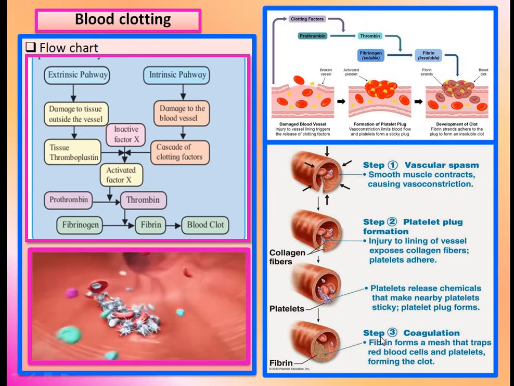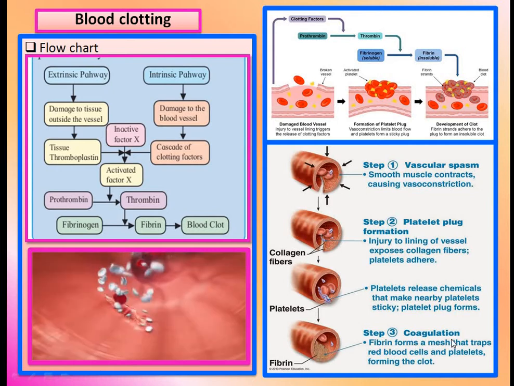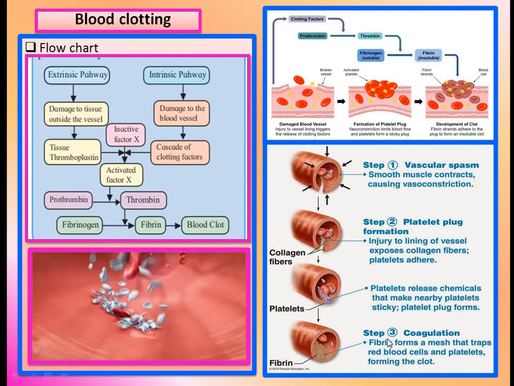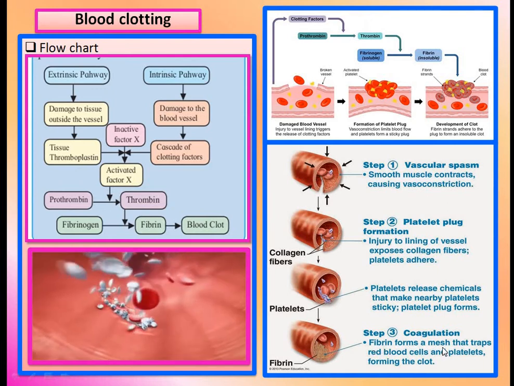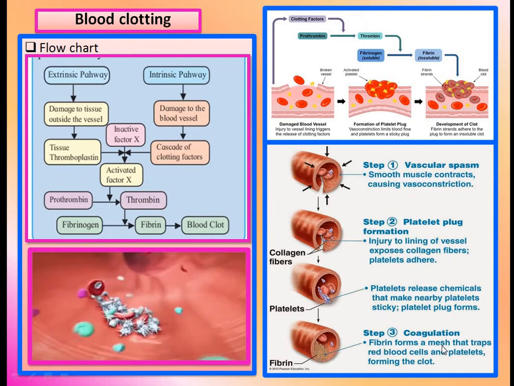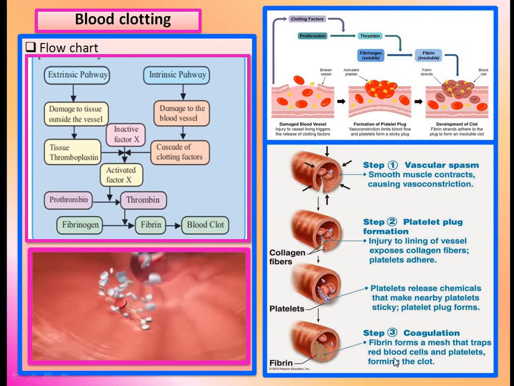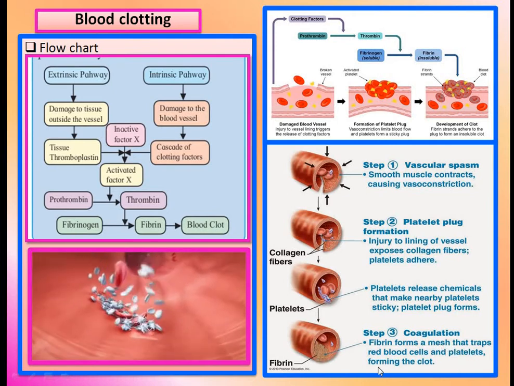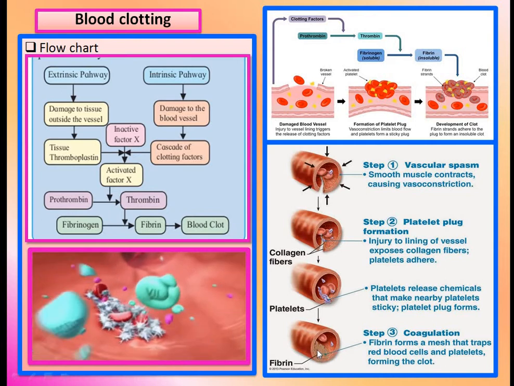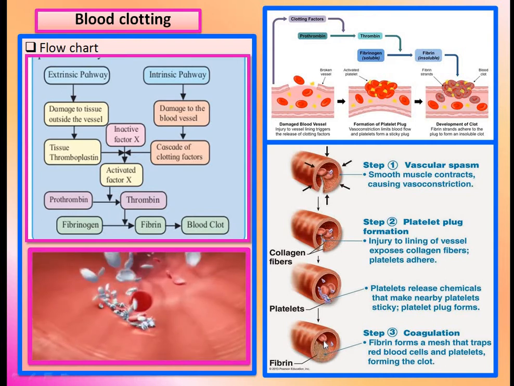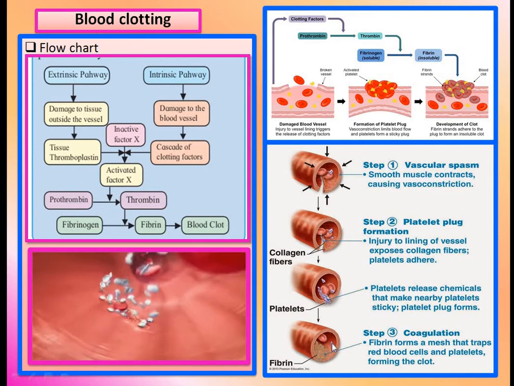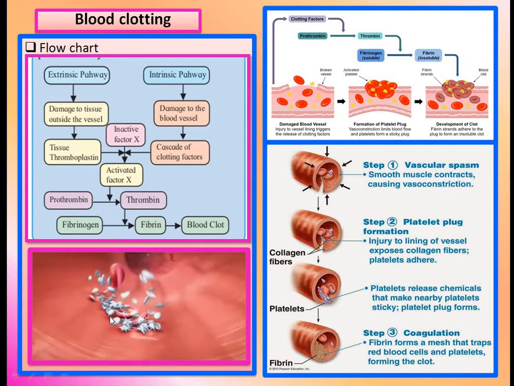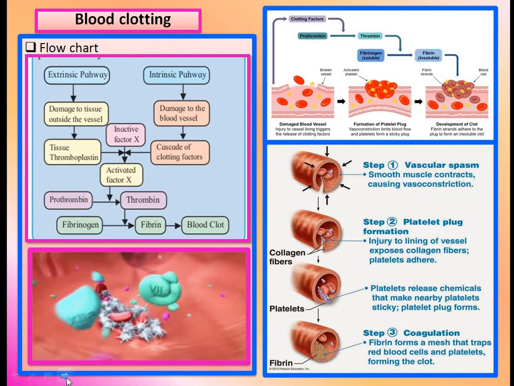And the last step, step 3, the coagulation process, or blood clot formation. Here the fibrin forms a mesh, that means a network, that traps red blood cells and platelets, forming the clot. Here the clotting process is formed.